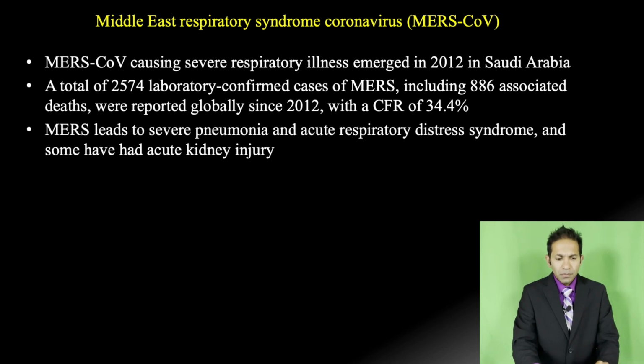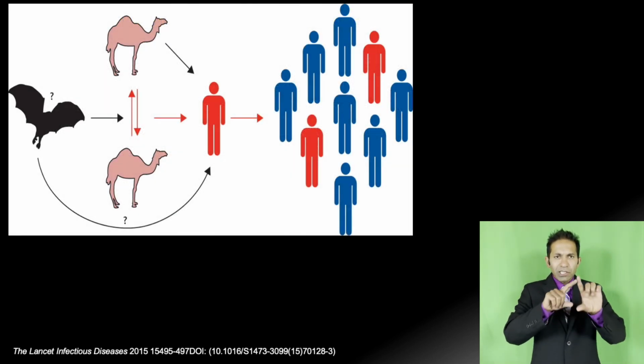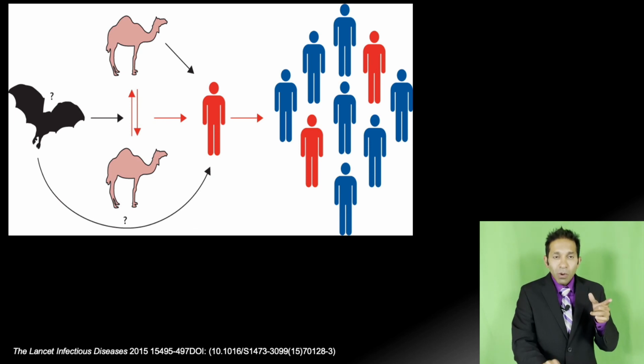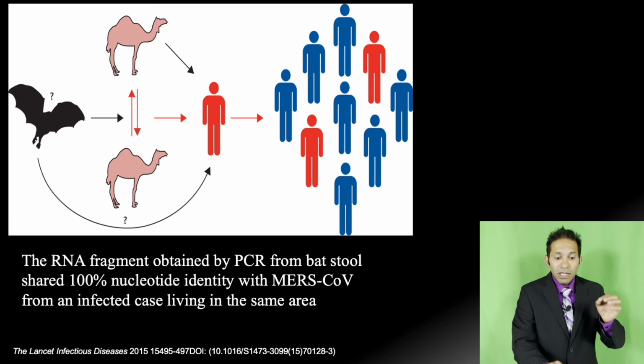Okay. So let's go to the next slide and talk about the transmission of MERS. The MERS virus is naturally found in bats. The RNA fragment obtained by PCR from bat stool shared 100% identity with MERS-CoV from an infected case living in the same area.